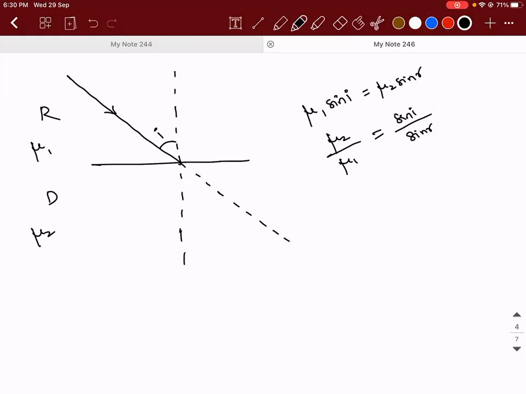Mu2 by mu1, is that value greater than 1 or less than 1? There are two members who told about the refractive index of denser and rarer medium. So is mu2 and mu1, what is the relation between them? Which one is greater?